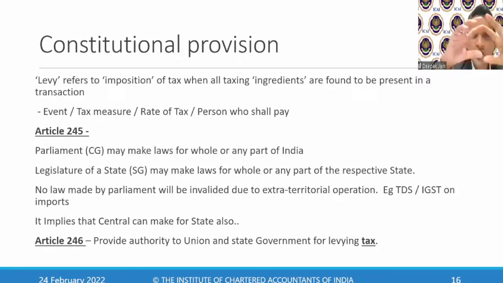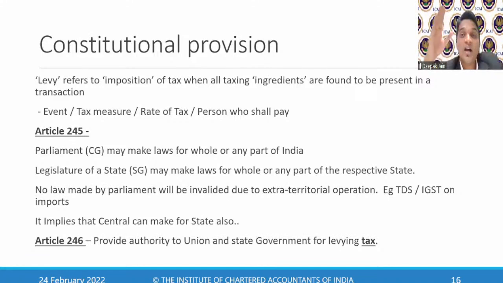So in all the acts, whatever you read, there will be a levy provision predominantly there. Because if there is no levy, then the taxation itself fails. The whole taxation will fail. So the levy should clearly provide what I am charging tax on. The existence of the law should be mentioned, and it should mention the event. What is the event on which I am collecting the taxes?